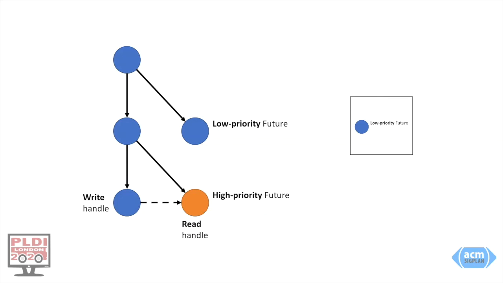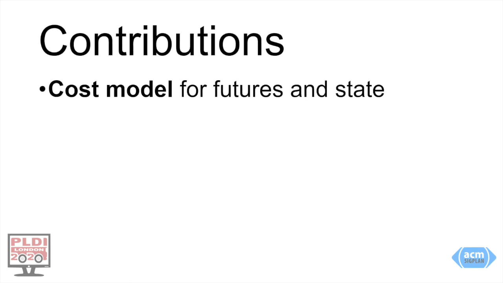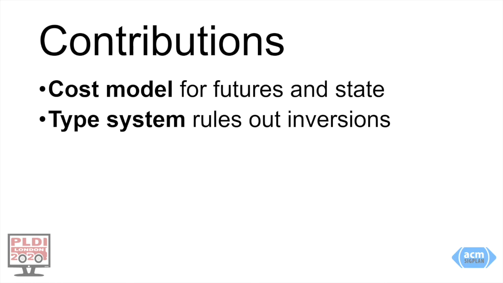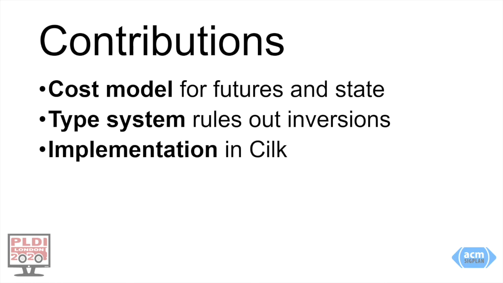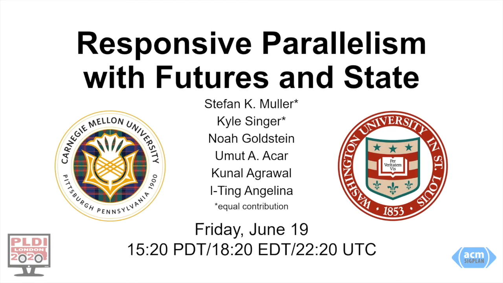Our paper presents the extended cost model and a type system that provably rules out priority inversions. We have implemented these ideas, including enforcement of the type system, in a new dialect of Cilk, a C++-based parallel language, and evaluate its performance to show that futures can be used for performant concurrent programming.